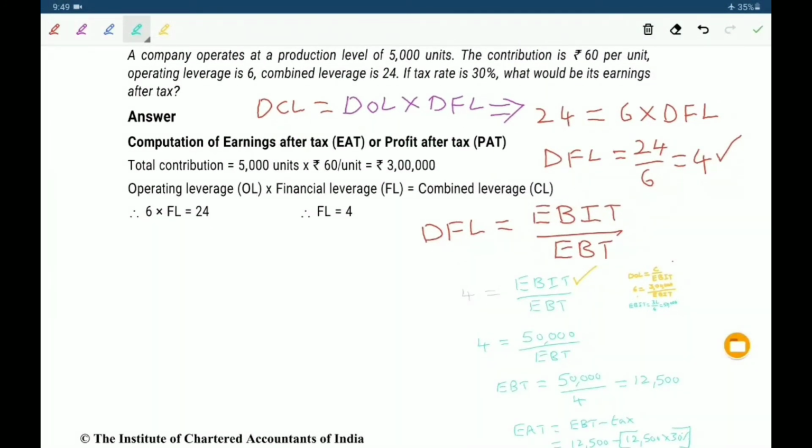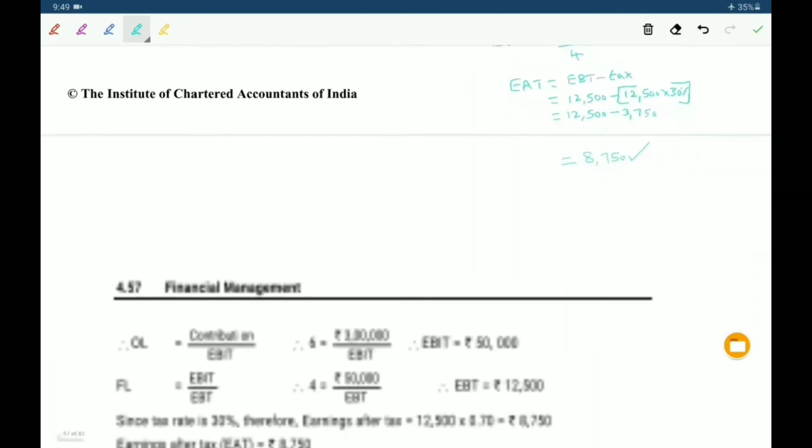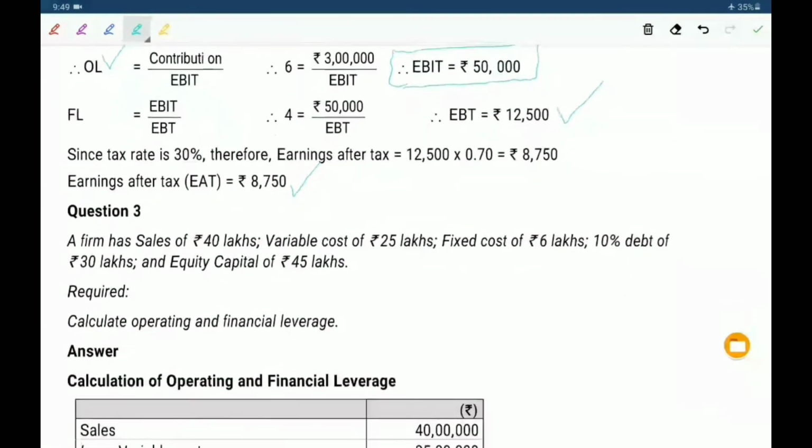Okay, first of all we have to find out total contribution. After that, degree of financial leverage and degree of operating leverage to find out EBIT. After that, using financial leverage, we have to find out EBT. Now we have deducted the tax amount. Ultimately, we get 8750 is the earnings after tax. Next, problem number 3.